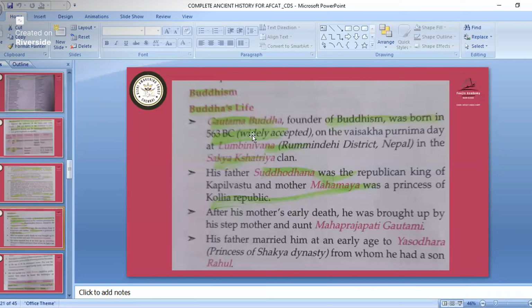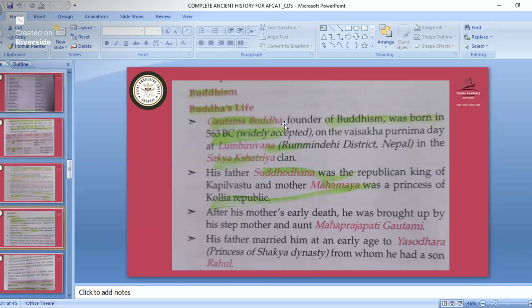First we will see Buddha's life, because the Buddhist religion started from the birth of Buddha. Gautam Buddha, founder of Buddhism, was born in 563 BC, so remember this year.